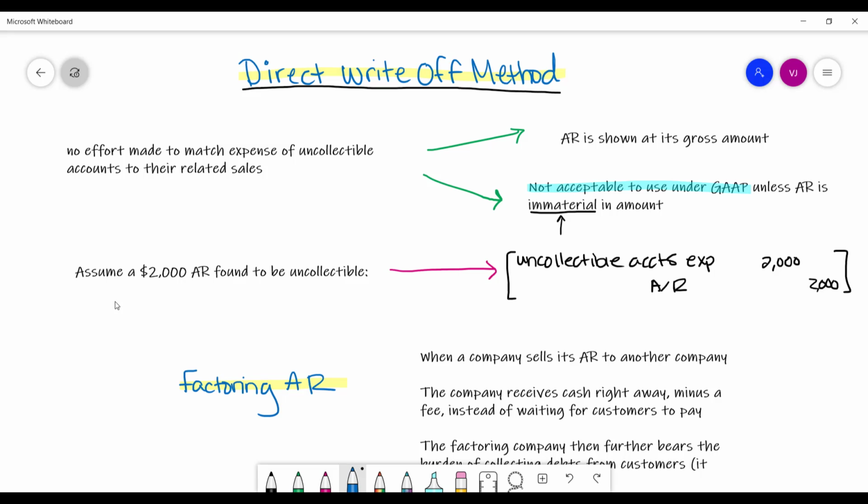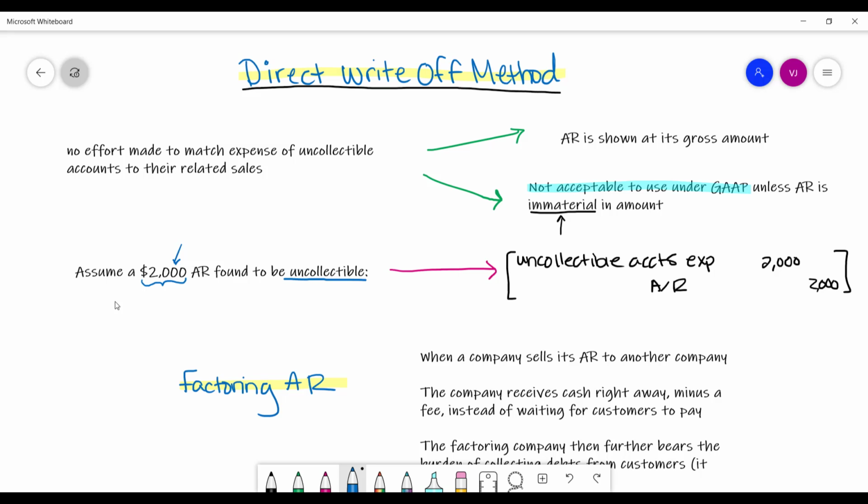So the important thing to note here is that whenever this is deemed to be uncollectible, this $2,000 would be recorded under this method as an expense in the period in which you determine that it is uncollectible. We don't know then, the sale related to this $2,000 receivable could have originated a year ago. So although the sale is from a year ago, now, a year later, you're finally recording the expense of that.